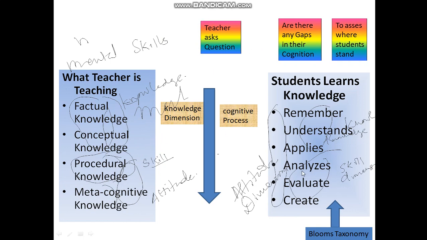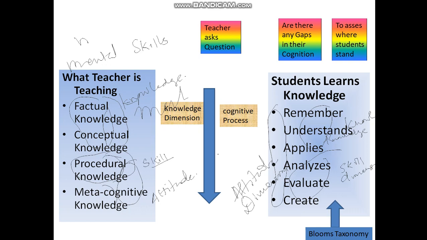Next we discussed what the teacher is trying to teach, what activities the teacher is doing, and what is being built into the students' skills. There are 3 skills we are trying to teach them. We are going to give them knowledge, we are going to give them skill, and we are going to teach them the attitude. Attitude is not taught, but there are some things we do so that he improves his attitude.